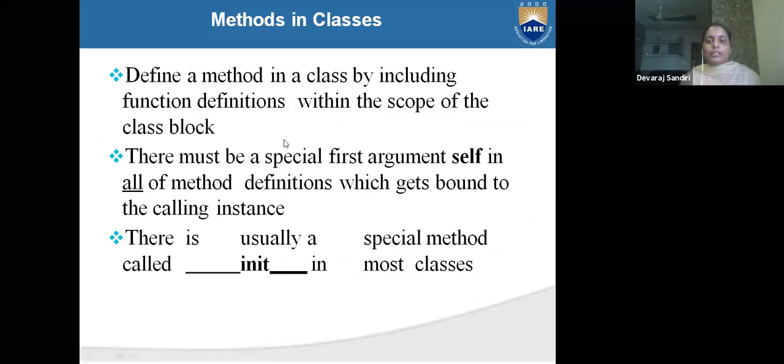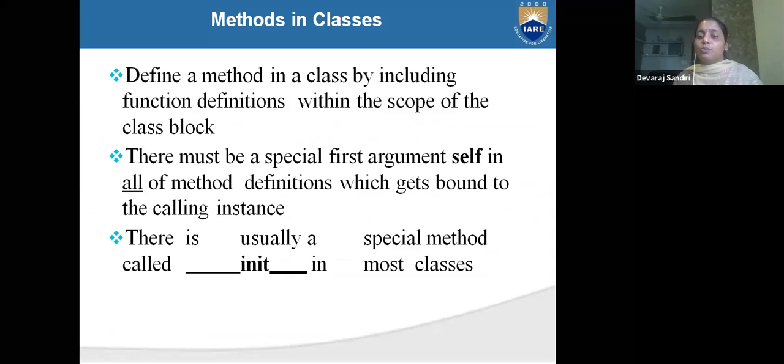What are the methods in a class? Define the methods in a class by including function definitions within the scope of our class. Means we have to follow the syntax and write the class block. There must be a special first argument self in all of the method definitions, which gets bound to the calling instance. We have to call the instance.